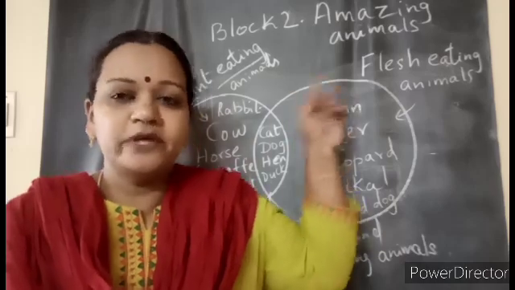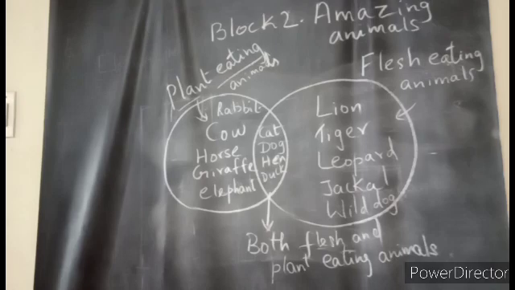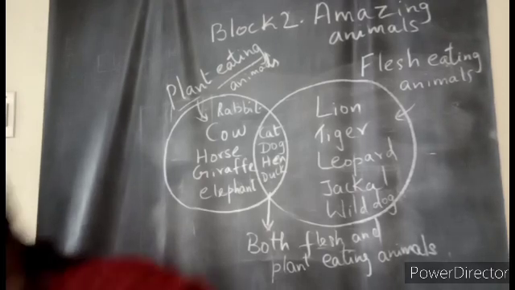And by mistake, I said we are learning block 3. This is block 2, Amazing Animals, children. We are doing block 2. Now, in your textbook, please take it, when you have the textbook, still with you.